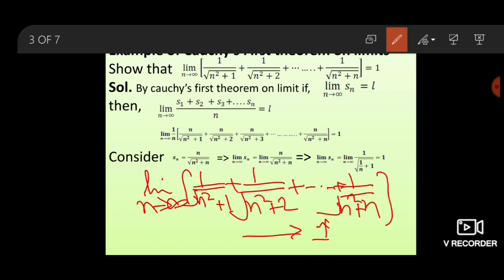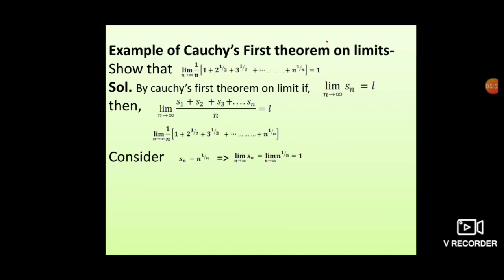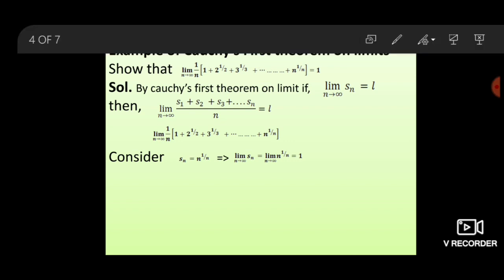Hence proved. Second example of Cauchy's first theorem on limit: prove that the limit of 1 upon n times (1 plus 2 to the power 1 by 2 plus so on plus n to the power 1 upon n) equals 1.